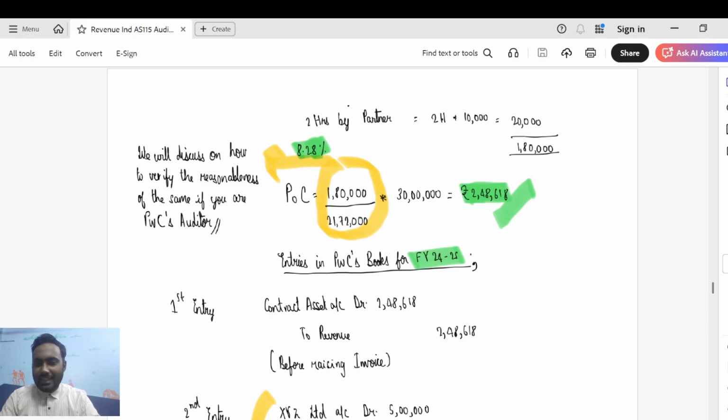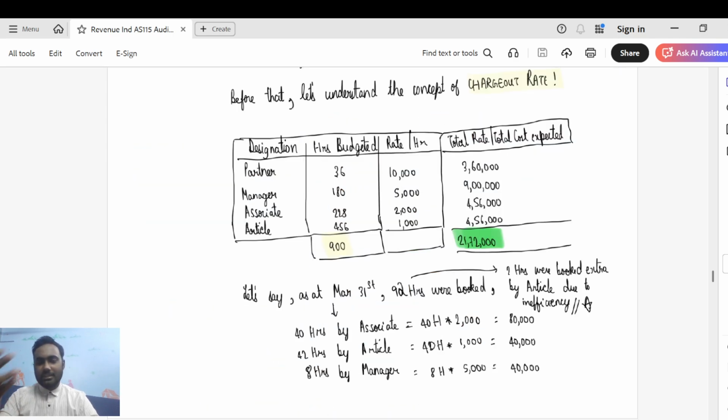And let's say you are the auditor of the audit firm. How would you get comfort on the number of 2,48,618? Let's discuss that as well, guys. As I told you earlier, the rate per hour is standardized. You cannot do much audit procedures surrounding that, but you can do audit procedures regarding the hours that have been booked by the engagement team, because usually audit firms have timesheets, and using the timesheet you can check the accuracy of the hours that have been provided to you, and you can match the same with that, and you can get a comfort that the hours are reasonable.